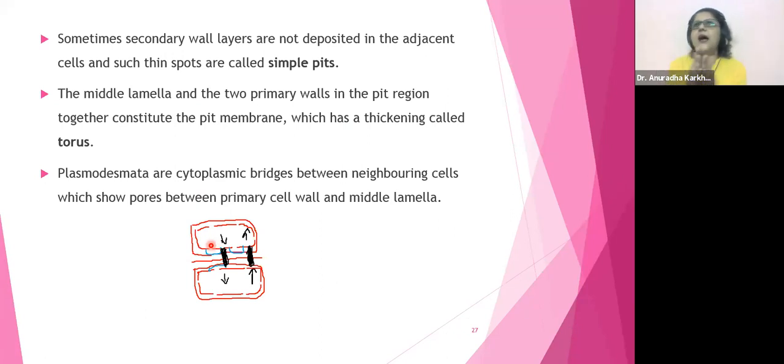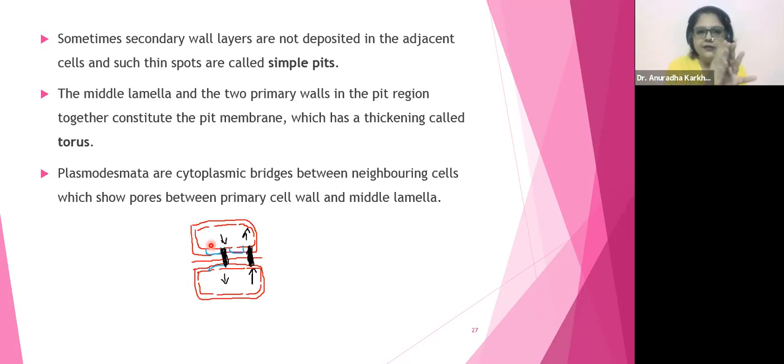Torus will be something like what can I say? See, for example, nowadays the doors have got latches, but earlier we had that type of lock. Maybe it still exists, I don't know. So that lock with a bolt and a hook, like that is your torus.